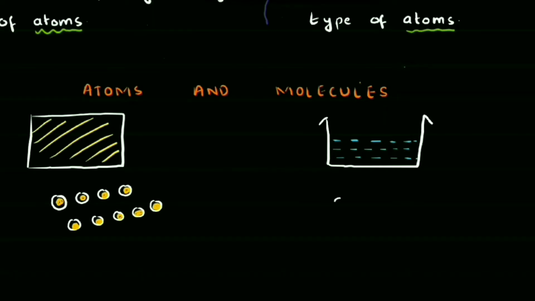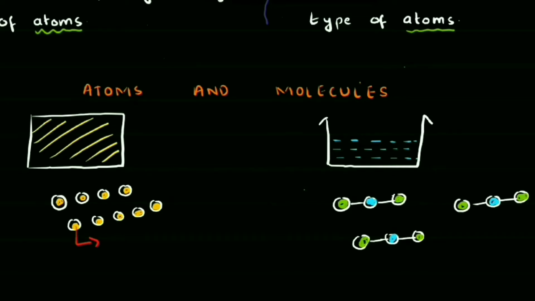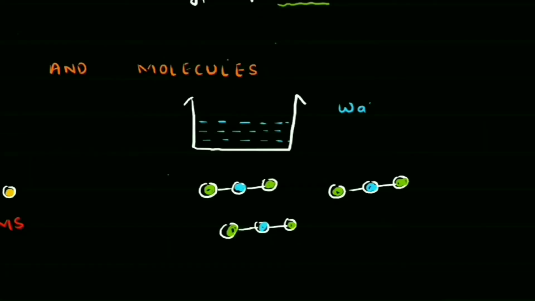And when we zoom in on the water, we can find that it is made up of two different type of particles, these blue and these green color particles. Now the smallest particle of our gold is called atom, whereas in case of our water, the smallest particle of water is not these green or blue particles.